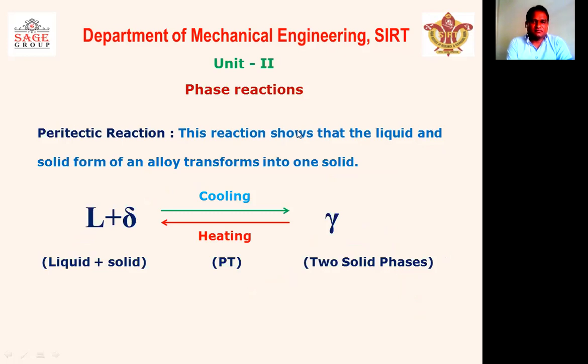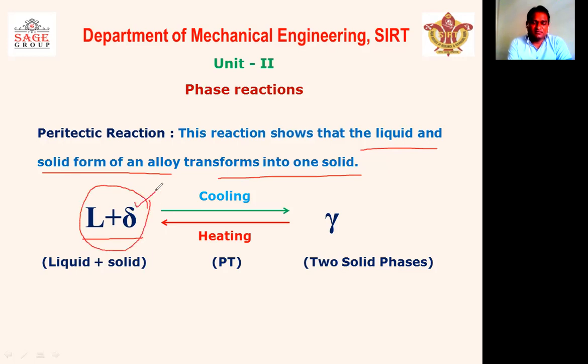Now the last reaction, the peritectic reaction, also takes place in an alloy like iron and carbon, right? This reaction shows that the liquid and a solid form of the alloy transform into one solid. On one end, we have a combination of liquid plus solid, the solid being delta iron.